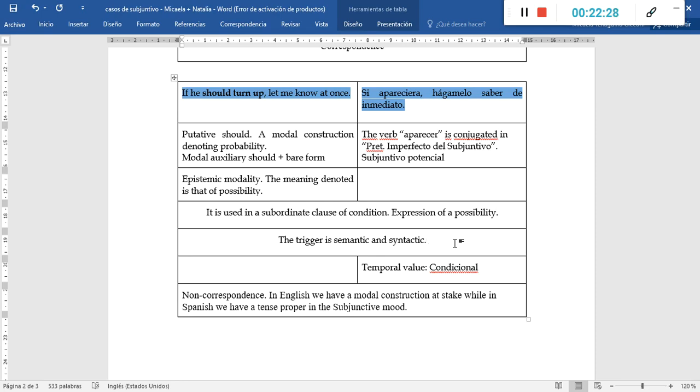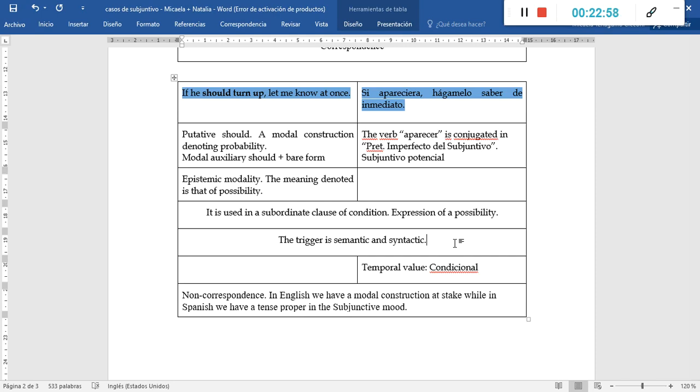Syntactic, because we have stated that the subjunctive mood is part of a specific subordinate clause of condition, and semantic because of the meaning conveyed, this meaning of possibility of a situation possibly coming into existence.